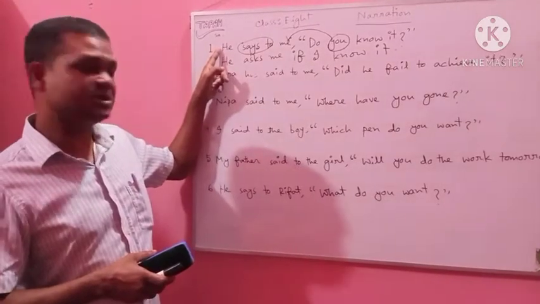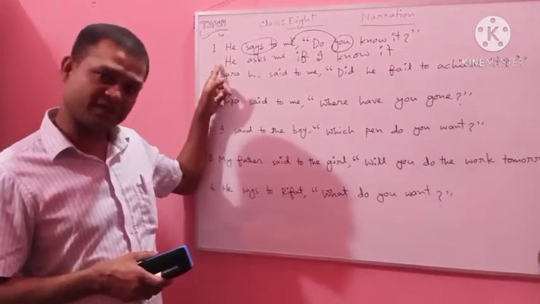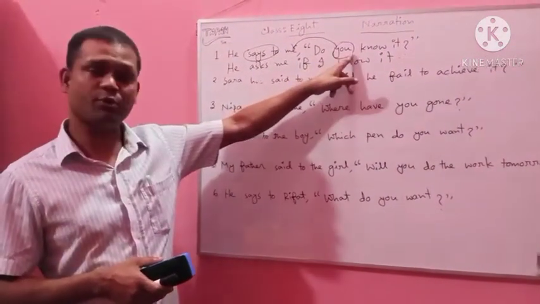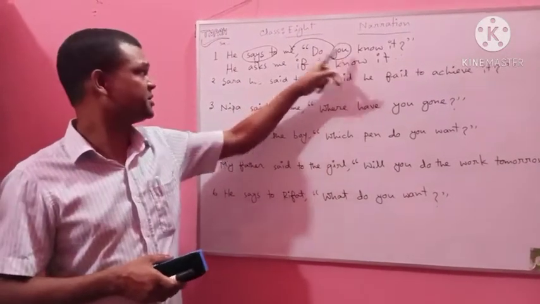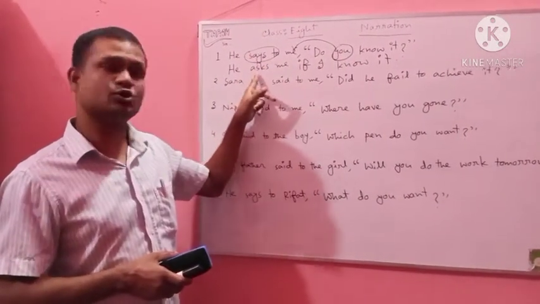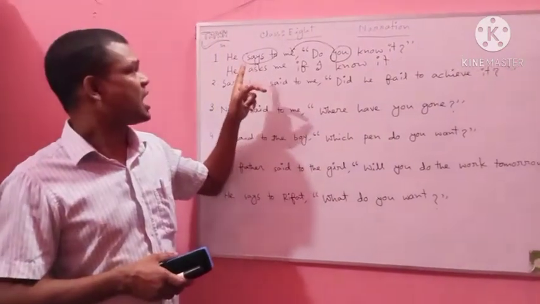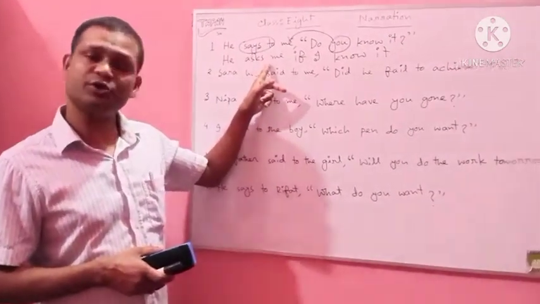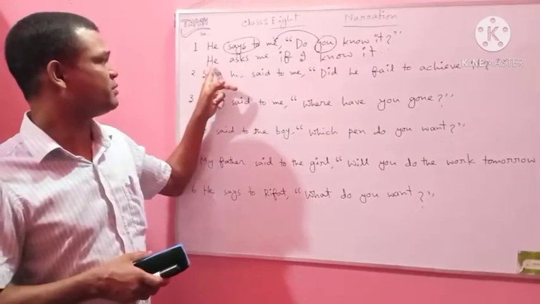He is the subject, this subject will not be changed. As the reported speech is an interrogative sentence, say to will be changed to ask. After ask, no preposition is used, and that's why it will be he asks me.